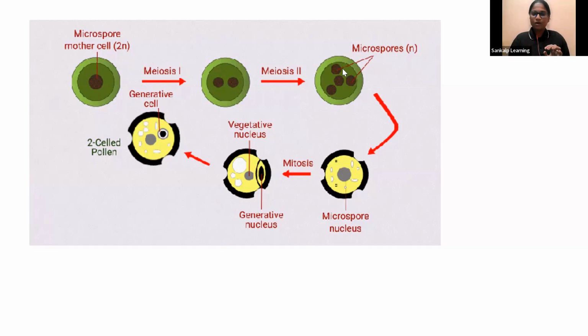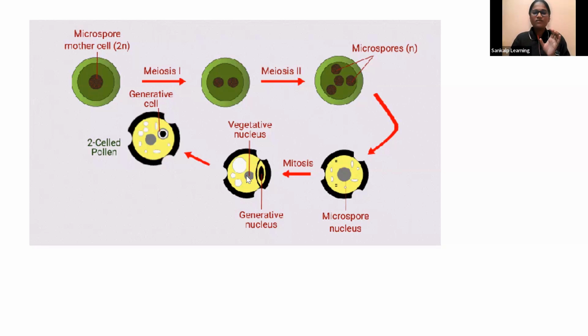Okay, so these will be there, no? This microspore nucleus will undergo mitosis. One microspore undergoes mitosis division. Mitosis division means equational division, one becomes two. Next, when it divides, that nucleus will not divide equally. One large nucleus comes, another small nucleus comes. The large one is called the generative nucleus.